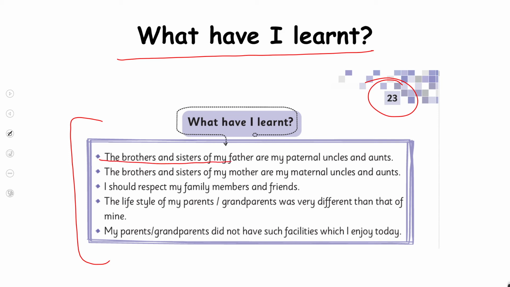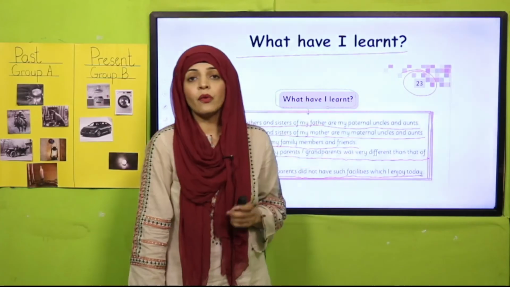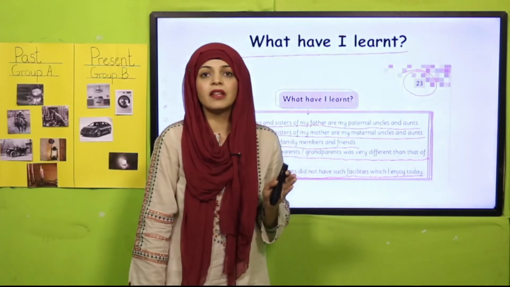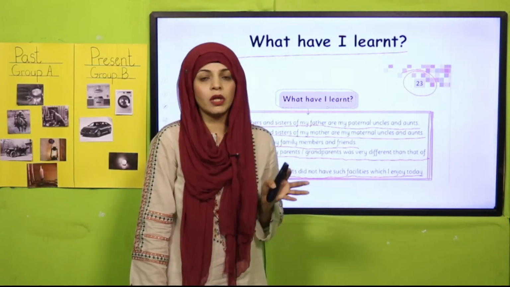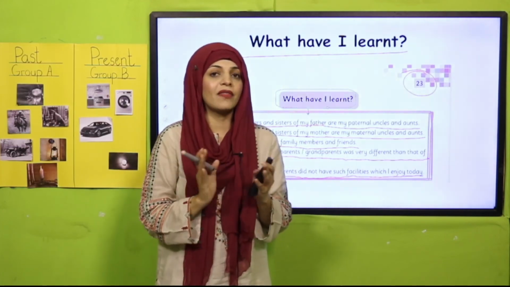The brothers and sisters of my father are my paternal uncles and aunts. The brothers and sisters of my mother are my maternal uncles and aunts. I should respect my family members and friends. The lifestyle of my parents and grandparents was very different from mine. My parents and grandparents did not have such facilities which we enjoy today. These are all the things that we have learned so far in the whole unit. Now, quickly answer some questions so that we will wrap up this unit.